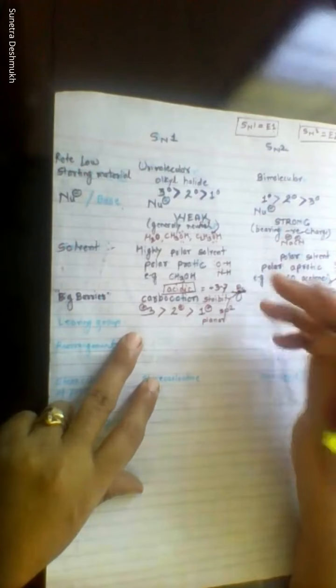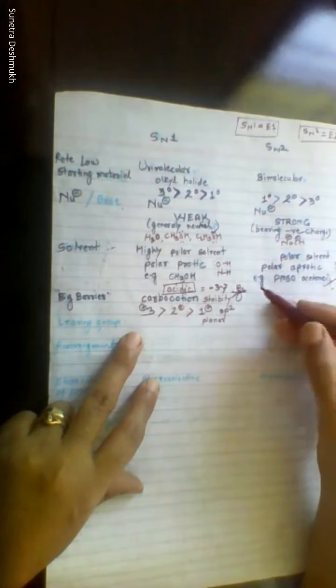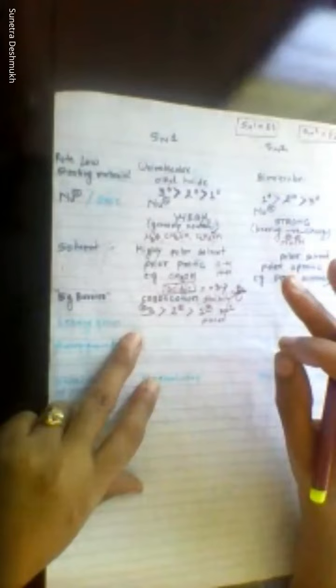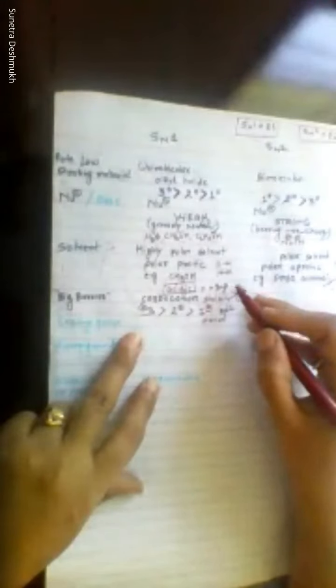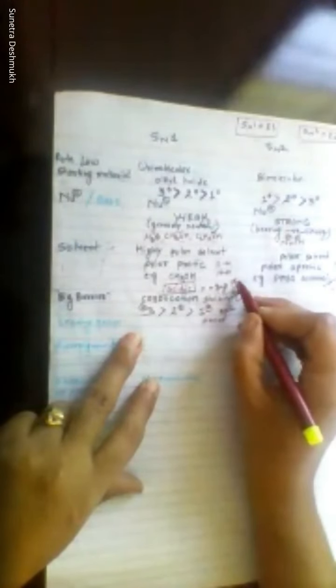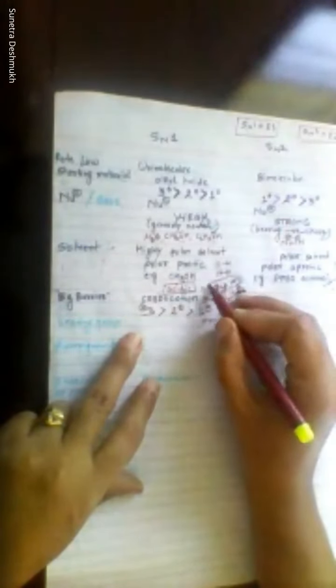So from all directions, by 360 degrees, the nucleophile can attack the carbocation. So this is the plus point of carbocation, that it is highly acidic, its pK is minus 3.7. So this is highly acidic.